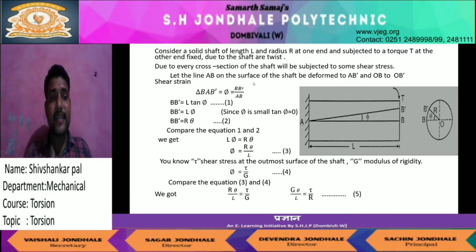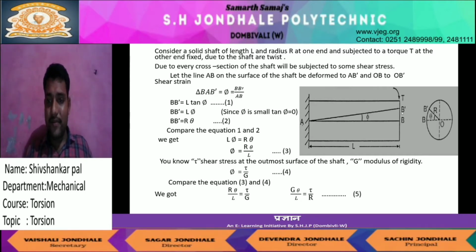So here shear strain occurs. Here the load, meaning the torque, induces stress, meaning the shear stress. The strain induced due to this shear stress is known as the shear strain. This shear strain is given by phi.